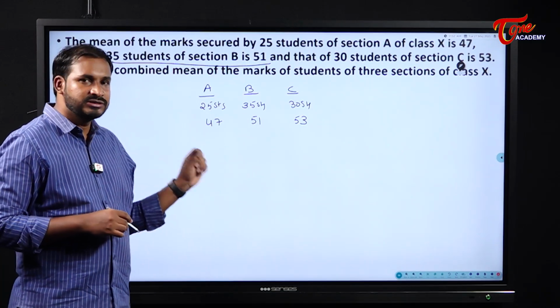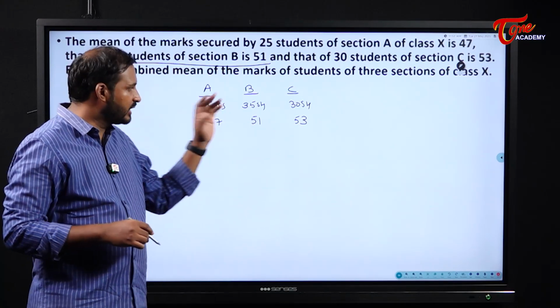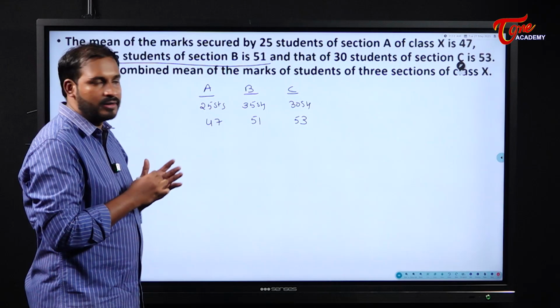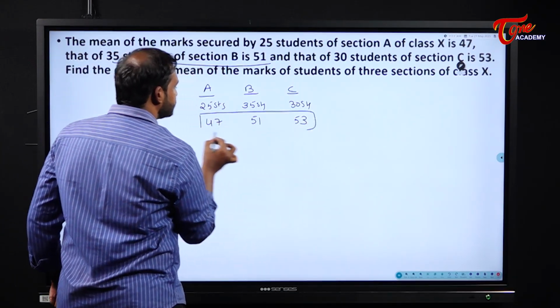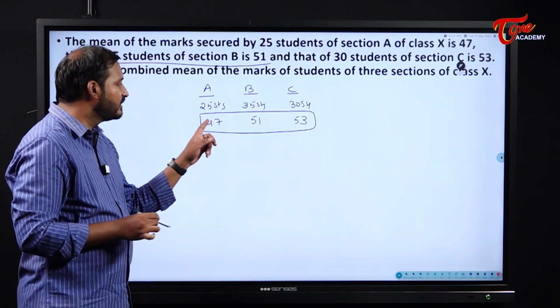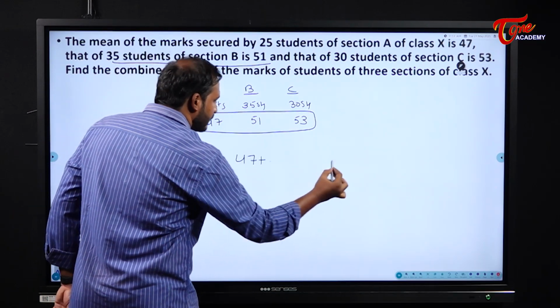Students, pause the video and try to solve it. Earlier we solved a similar one. Anyway, I will tell you now. Now see here, what is the minimum average among all the students? The minimum average of each and every student is how much? 47. I will take that 47 as a barrier, the minimum one.